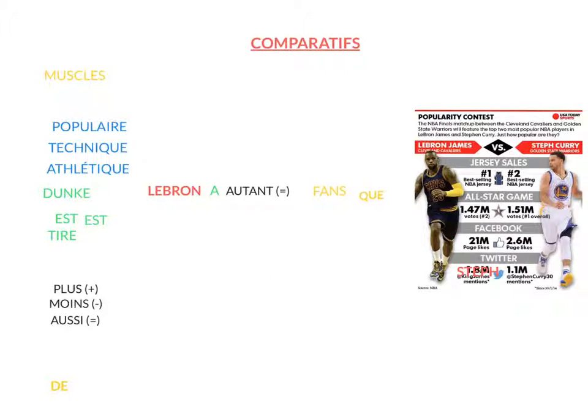Oh, sorry, Curry has to stay here because I am comparing with Steph. LeBron a autant fan que Steph. But something is missing because when I use autant, I need to use that de right here. So LeBron a autant de fans que Steph. This would be LeBron has as many fans as Steph. So autant de means as many, and aussi simply means as.